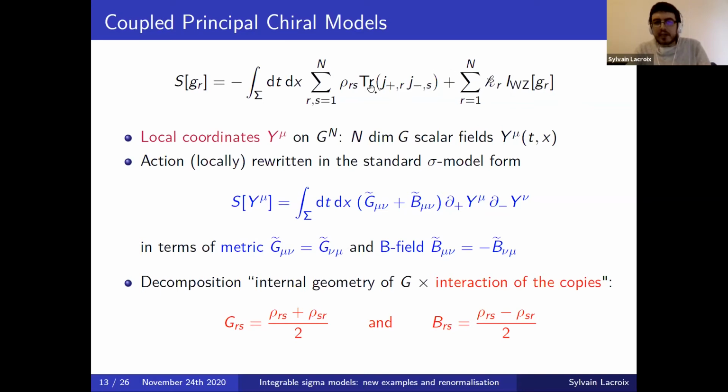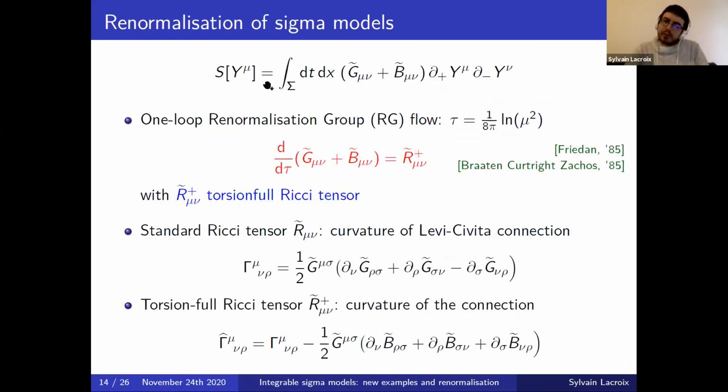And in this particular case where the model is on n copies of G, the geometry will always decompose. So for example, the metric will always decompose in a part which describes the internal geometry of one copy of the group, factorized with a part which describes the interaction between different copies. For the metric, this part which describes interaction between the different copies is just the symmetrization of the coefficients rho rs appearing in the action. And similarly, for the B field, we'll have the skew-symmetrization of this coefficient. And by a slight abuse of notation, I will still call G and B the metric and B field of the model.